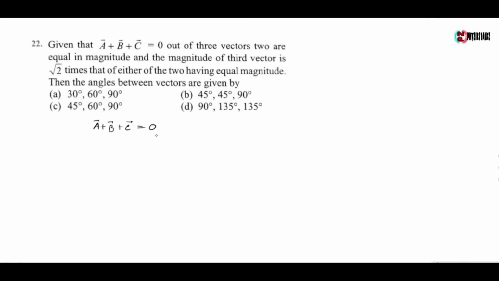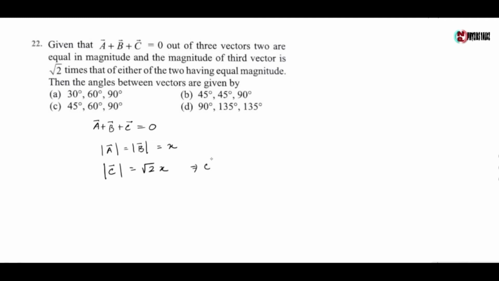Now here two vectors are equal in magnitude and the third one is root 2 times that of the other two vectors. Let us take a vector and b vector same in magnitude, which is x say, and the magnitude of c vector is root 2 times that, which is root 2 of x.